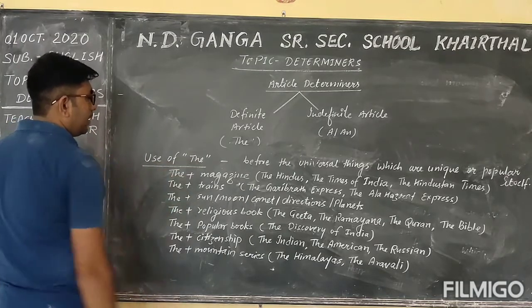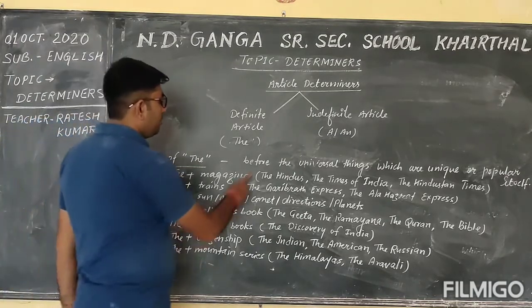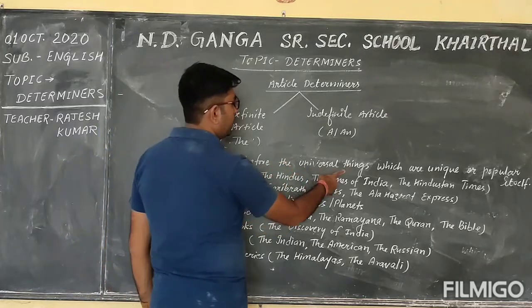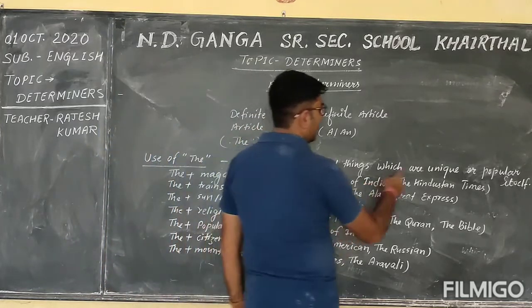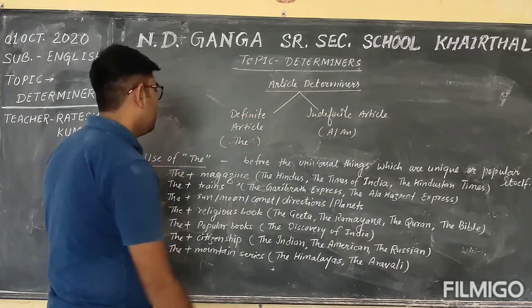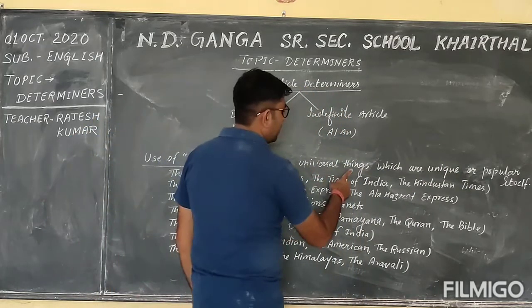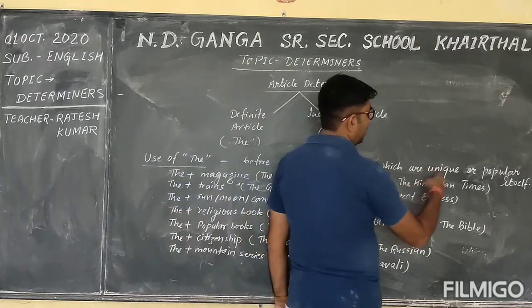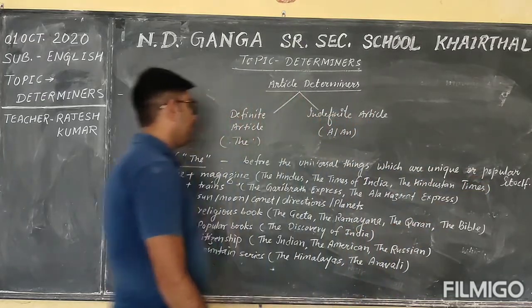Use of article the: before universal things which are unique or popular itself. Okay students, before universal things which are unique or popular itself.